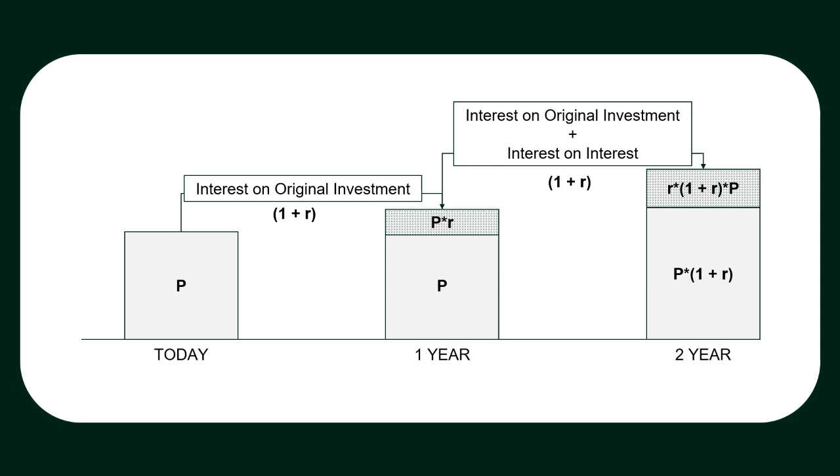For that, I would say from the second year perspective, P into 1 plus R is my original investment and it is generating return R on that, which means my original investment has grown by a further 1 plus R times during the second year. This concept is called compounding, which grows investment by 1 plus R times per compounding period by generating return on original investment and return on return.